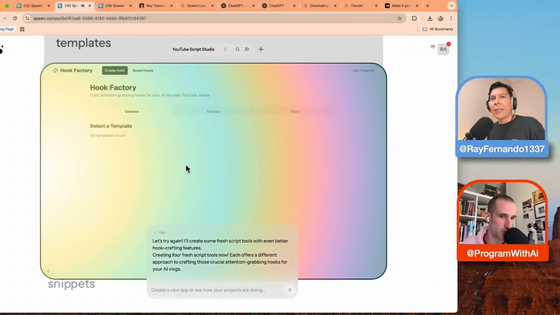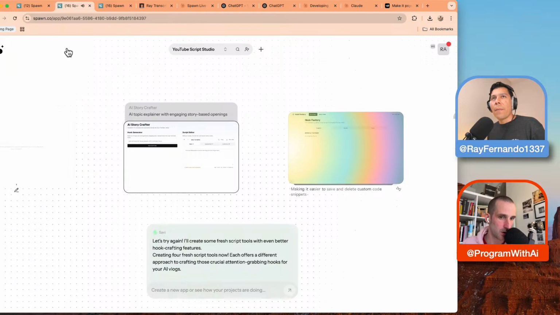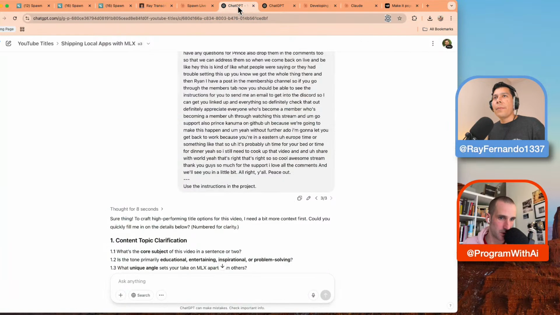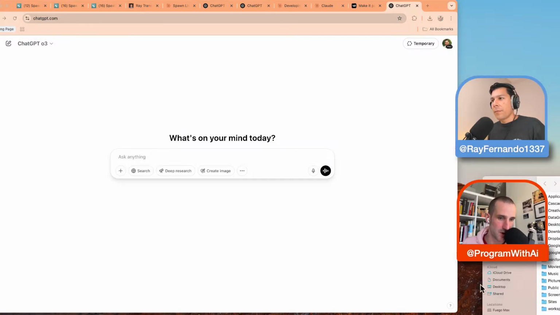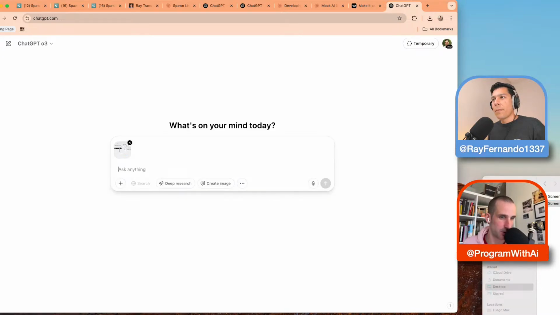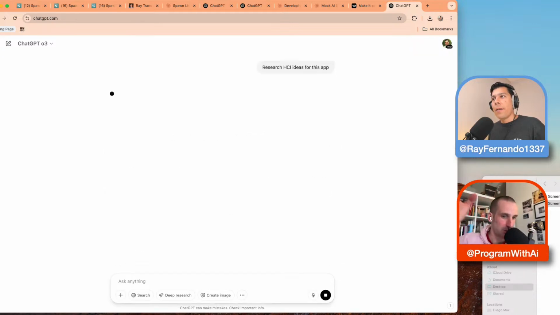Another interesting thing you can do is if you go to O3 with your screenshot. Paste your screenshot, and then what you can say is, research HCI papers, like human-computer interfaces, for alternative interfaces for this app and write a report. Research HCI ideas for this app. Okay. And now O3 will do its pseudo deep research kind of thing.